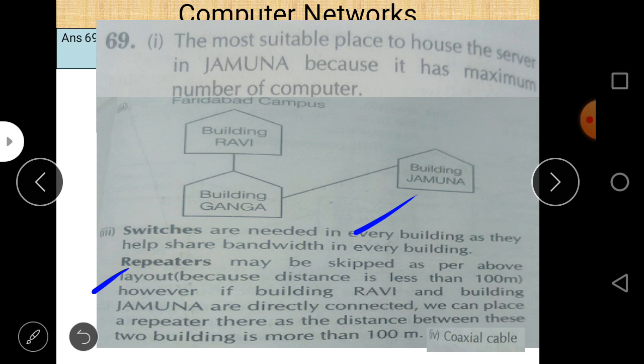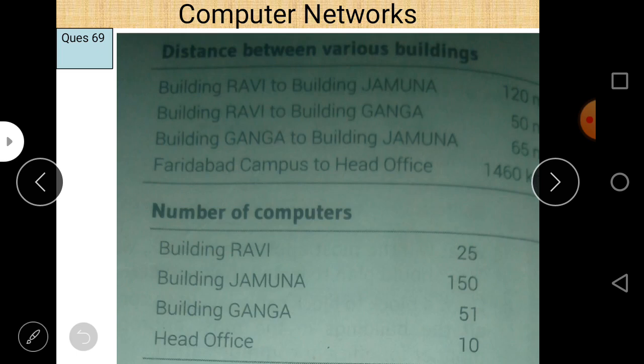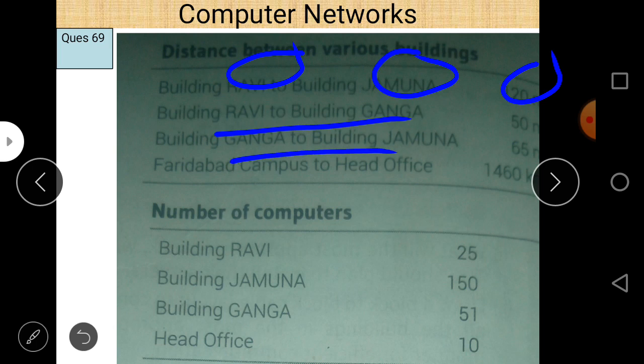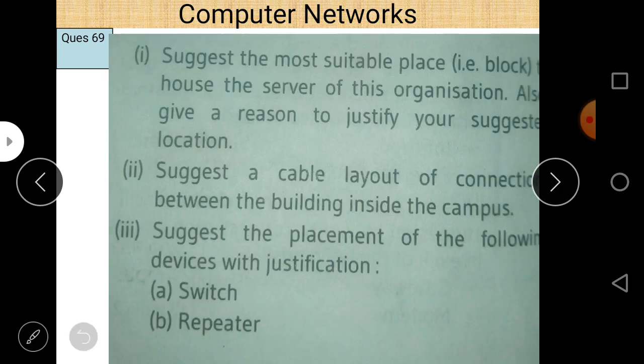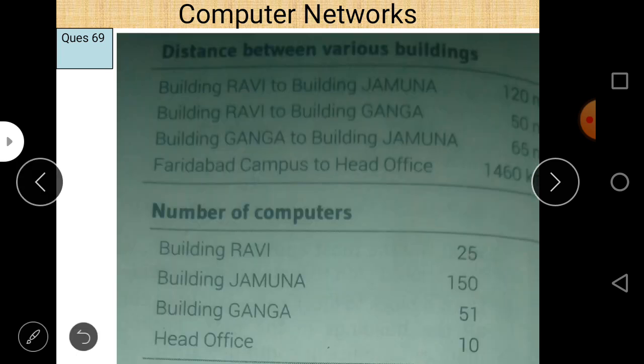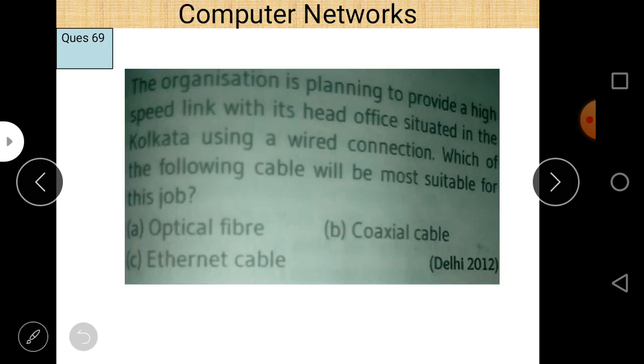So as far as a repeater is concerned, within a campus we can place a repeater between building Ravi and building Jamuna because the distance is 120 meters. But between building Ravi and building Ganga, and building Jamuna, there is no need. In the question it is also asked to state the placement of the following devices with justification, where you want to put a repeater and a switch. And if you want to connect the Faridabad campus to the head office, you also need repeaters here. So that is the answer.